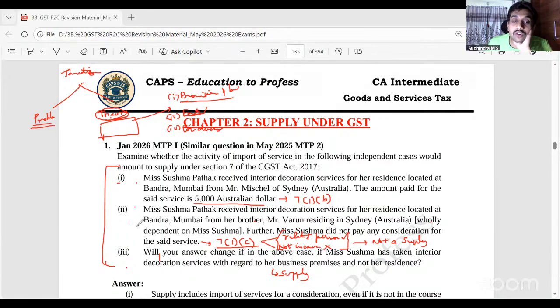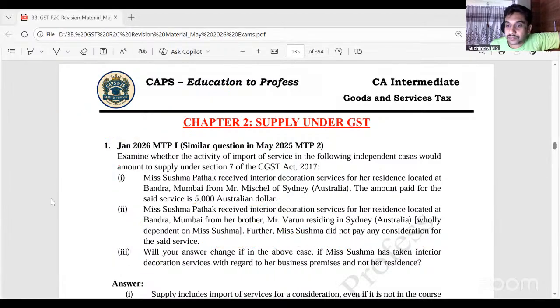Same way, then go to sub-question 2. Here, what happened? Then sub-question 3. Without writing provision of law, you will not get full marks. Is that clear? Yes, sir. Okay. Can I move to the next question? Yes, sir.